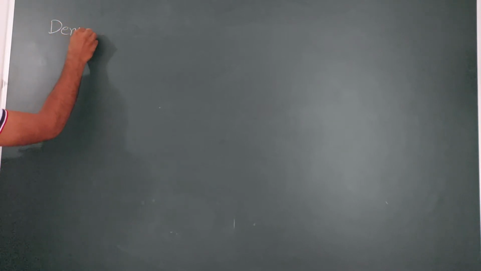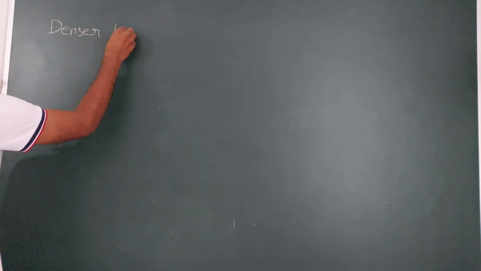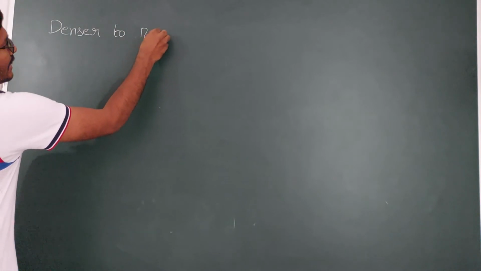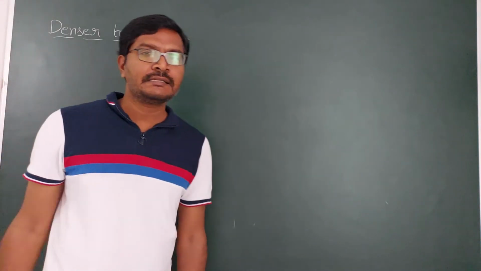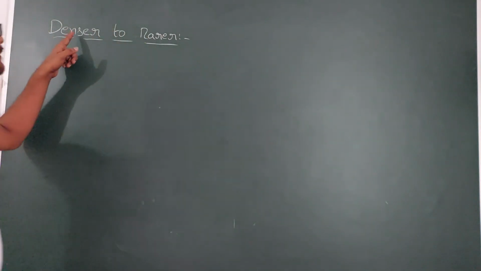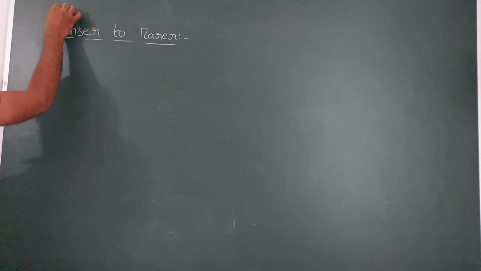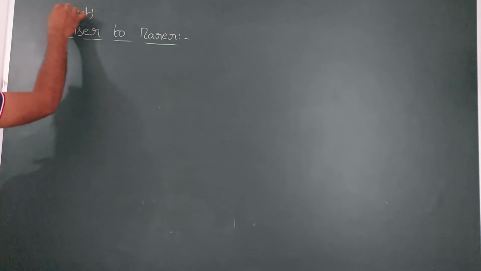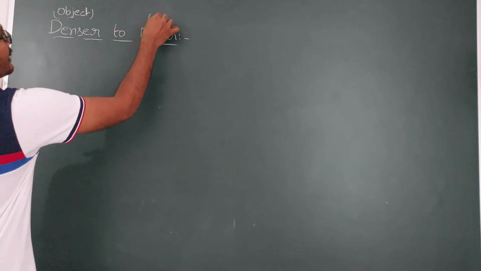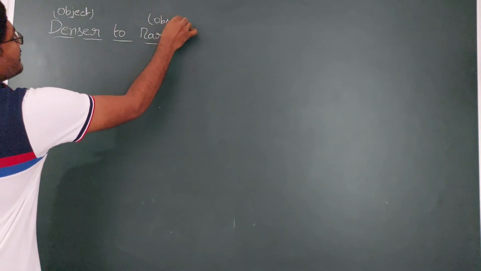Now we are seeing when a light ray is traveling from denser to rarer. So as it is traveling from denser to rarer, where do we need to place the object? We need to place the object in the denser medium. The light ray has to travel from denser to rarer. So the object must be in the denser medium and the observer must be in the rarer medium, which is opposite to the previous one.